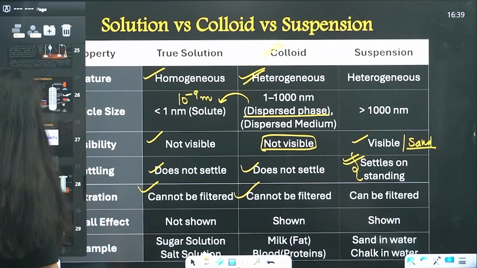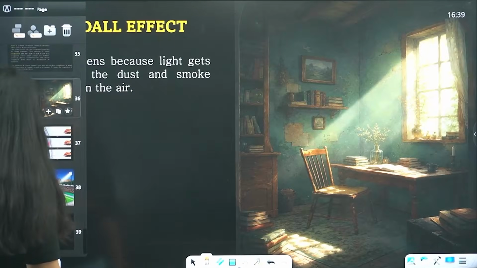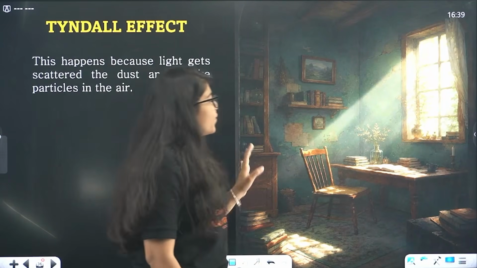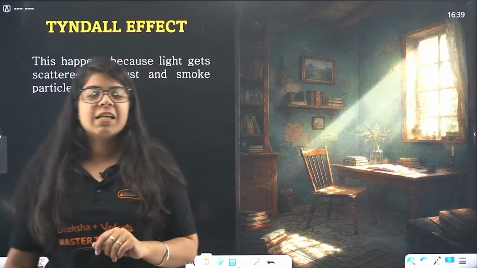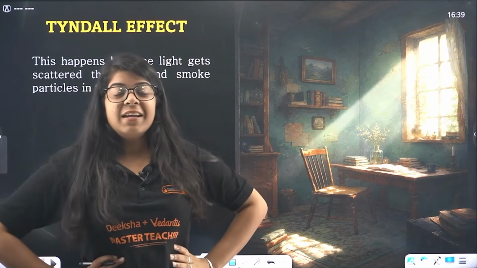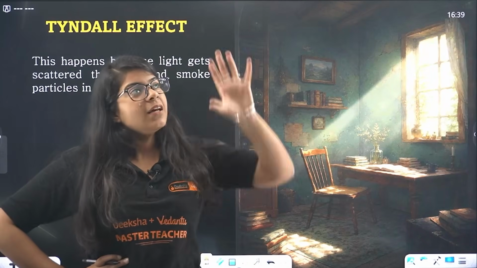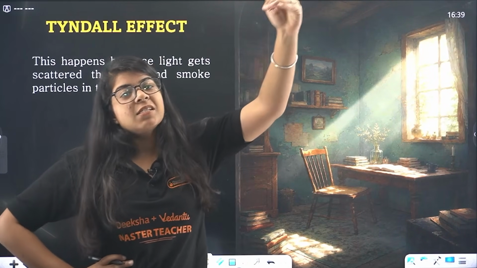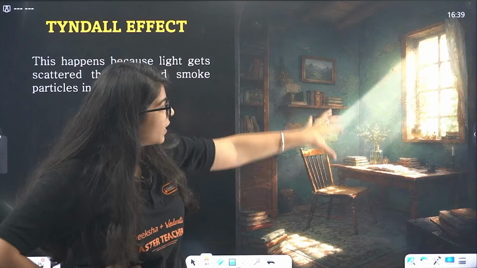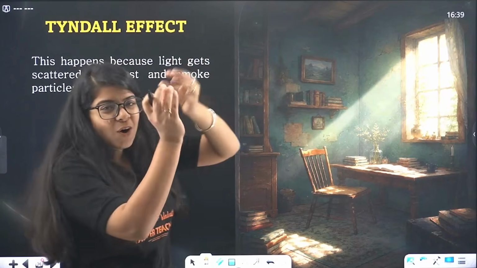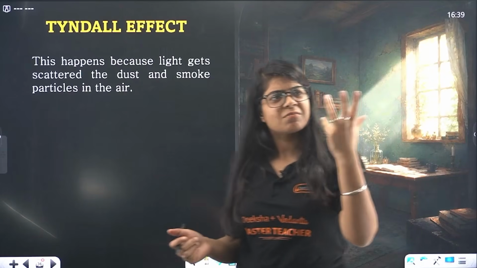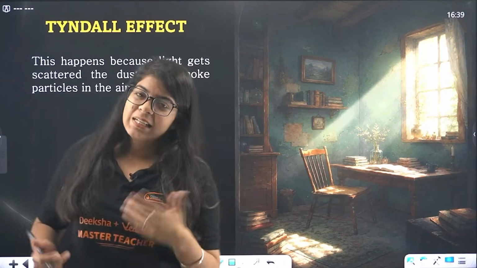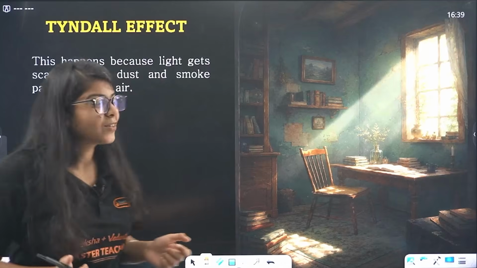Now, Tyndall effect. Let's study about it first. Have you seen this kind of view somewhere? When I was little, there was a room on a roof and I used to sometimes sit there in winters, and there was a small hole there. When the sunlight used to come, it used to illuminate the room like this. I could see the small particles flying around in that. I used to try to catch them, but I couldn't. Of course, they were there. That's why I could see them.